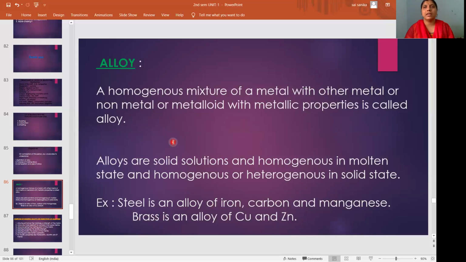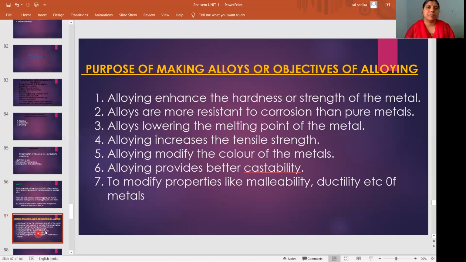So what is an alloy? It is a homogeneous mixture of a metal with other metal or non-metal or metallide with metallic properties is called an alloy. Whereas alloys are solid solutions, and these are homogeneous in molten state, whereas homogeneous or heterogeneous in solid state. The next, purpose of making alloys, or objectives of alloying. So why are we making alloys? What is the reason? What is the purpose?